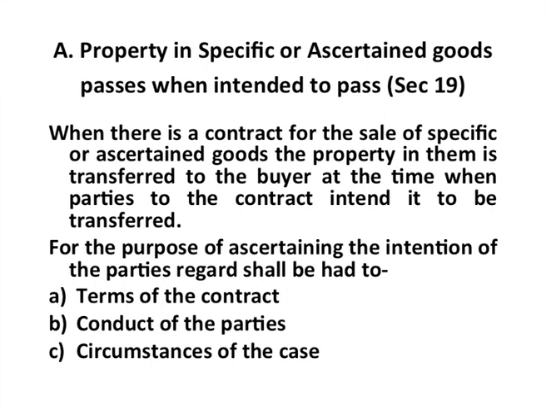So, section 19 deals with rules pertaining to transfer of ownership in specific or ascertained goods. Now, what are ascertained goods? Ascertained goods are those specific definite goods which are identified at the time of contract. Now, what does law talk about ascertained goods?